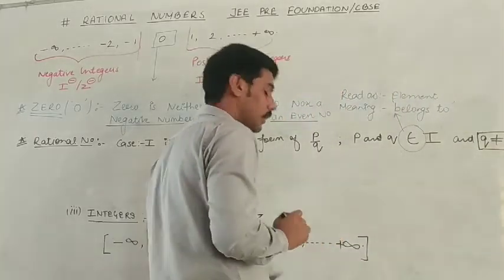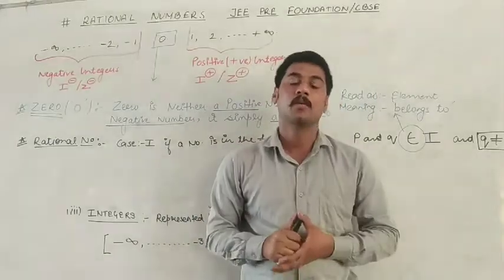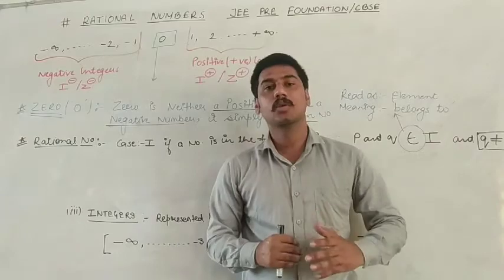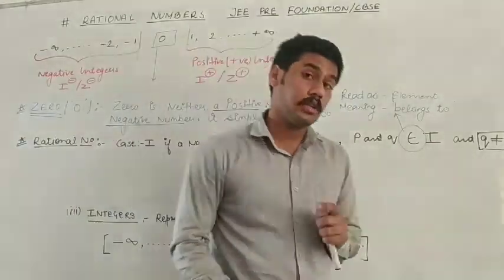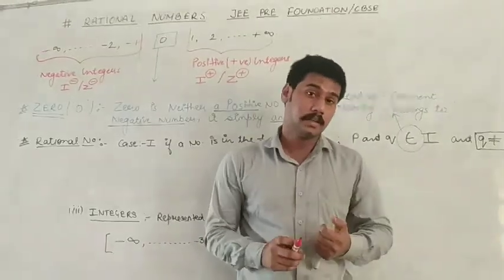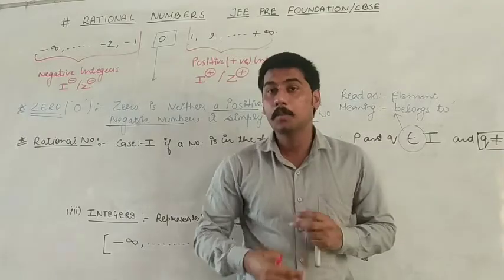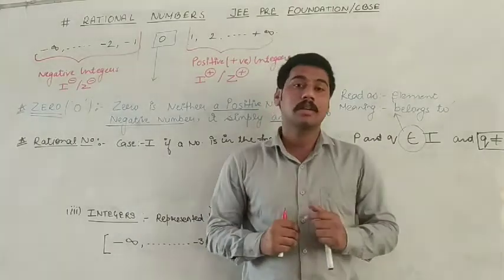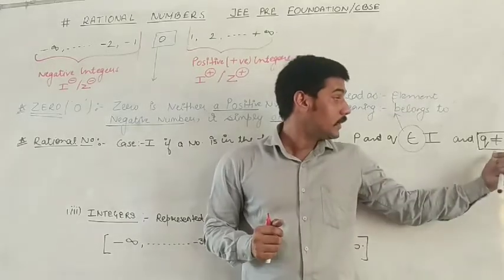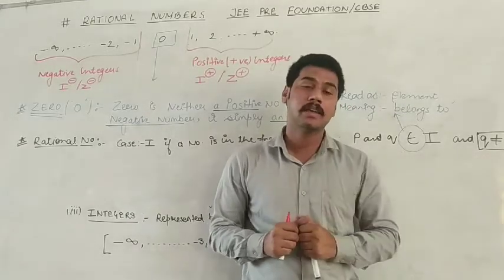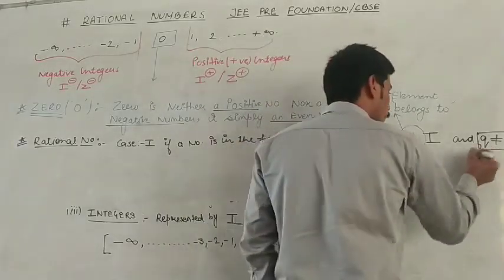Now the question raised here is why Q is not equal to 0? What is the reason behind it? The question I left earlier, what is the mathematical definition of infinity? Now I am going to tell you the mathematical definition of infinity and the reason why Q is not equal to 0. Okay, so what is the reason?